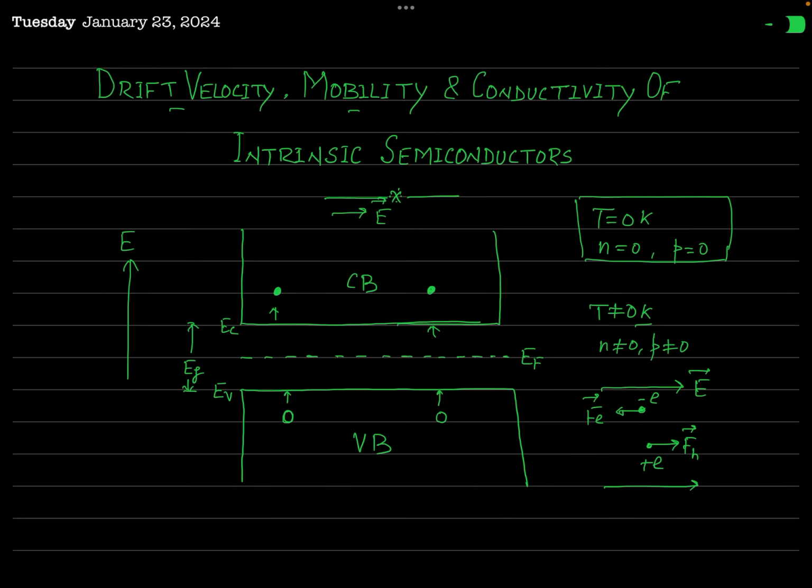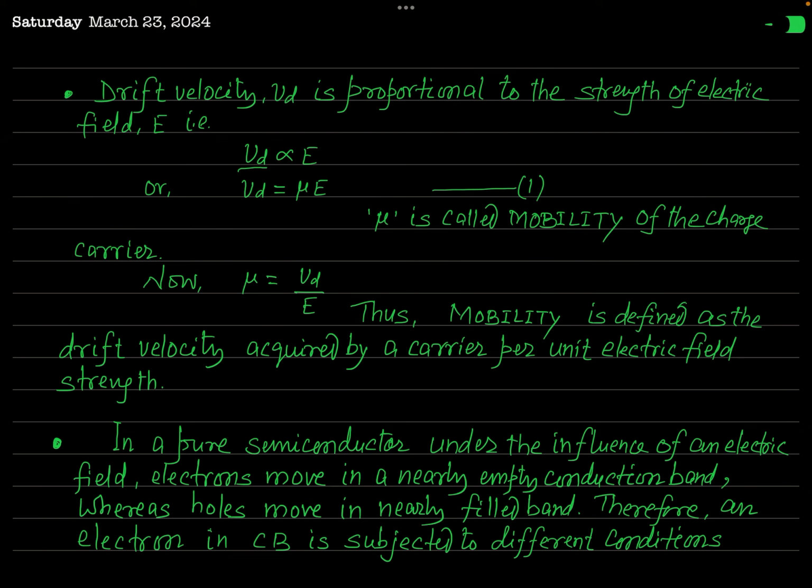Now let us see. If Vd is the magnitude of the drift velocity of charge carriers, and E is the strength of the applied external electric field, then Vd is proportional to E. And so Vd is given by the relation Vd equal to mu times E. Here this proportionality constant mu is called the mobility of the charge carrier.